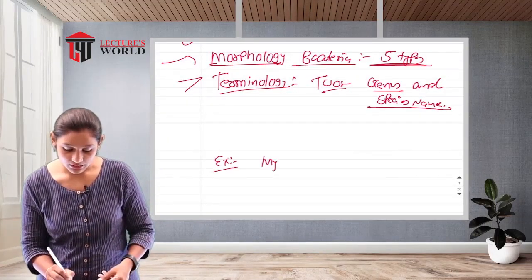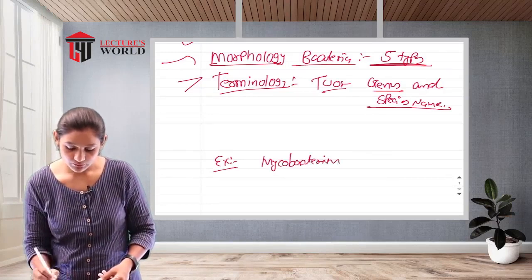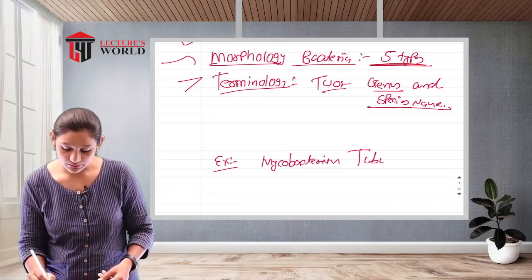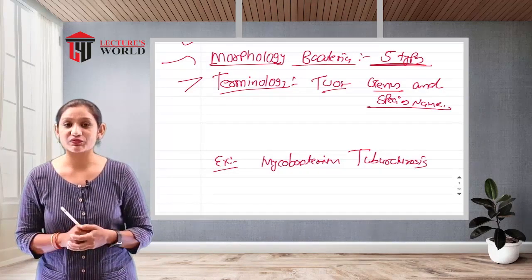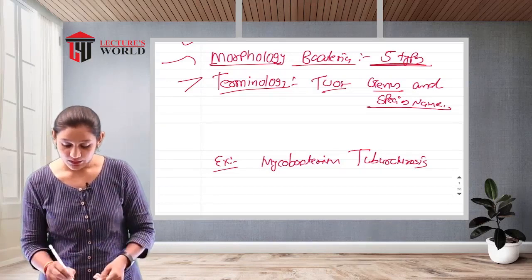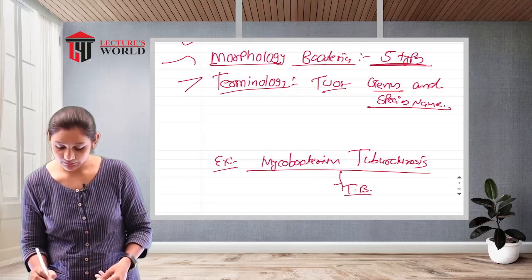Let's talk about an example: Mycobacterium tuberculosis. This is one example of a bacterial name, and it causes TB. Are you getting my points?